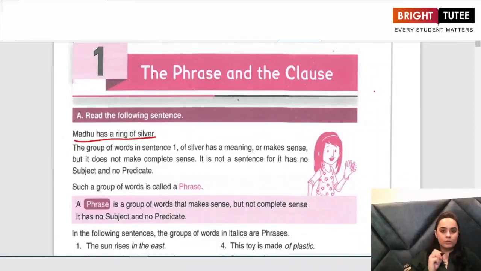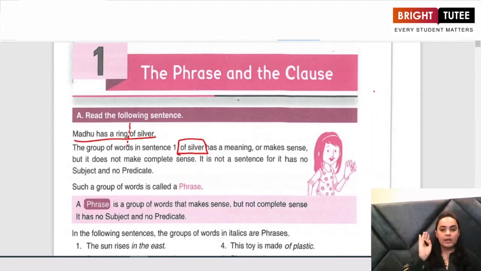Now, if I talk about only of silver, the complete sentence, if I divide this sentence in two parts, Madhu has a ring of silver. Now just the part of silver, although it has a meaning, it makes sense, but it is not a complete sentence. You can see that very well. Just writing of silver.